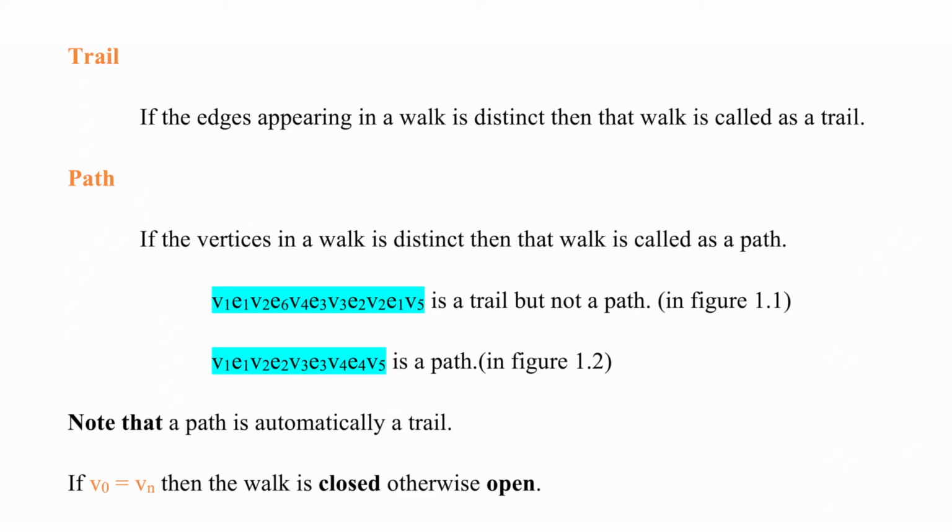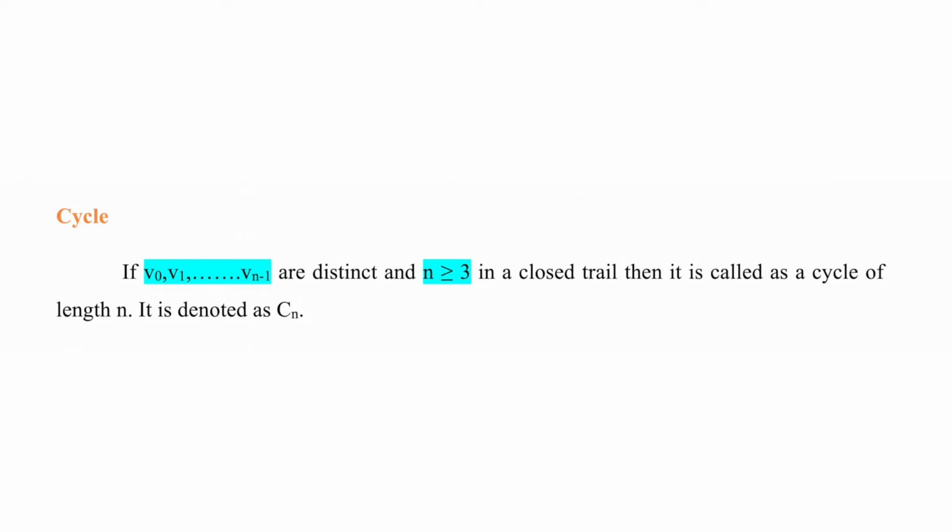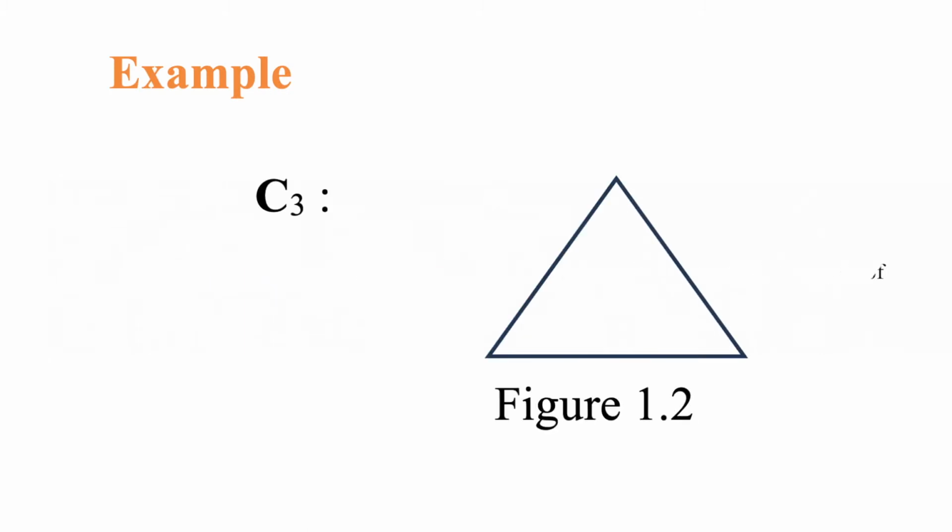Let us see the definition of a closed walk. If V0 is equal to Vn, then the walk is called closed, otherwise we call it an open walk. Let us recall the definition of a cycle. If V0, V1, up to Vn minus 1 are distinct and n is greater than or equal to 3 in a closed trail, then that is called a cycle of length n and it is denoted by Cn. Some examples are on the screen, you can see them now.